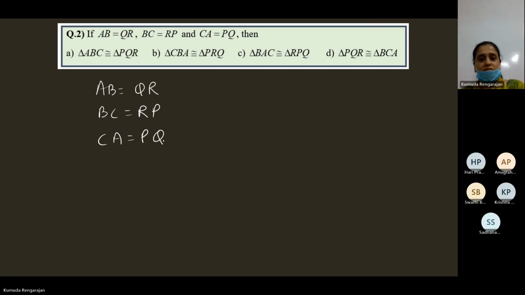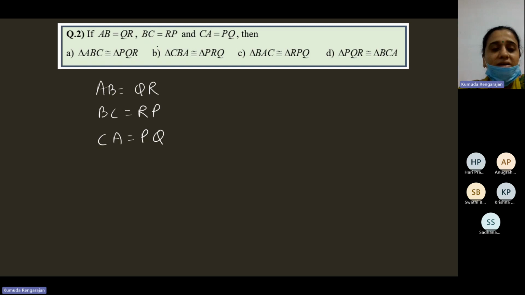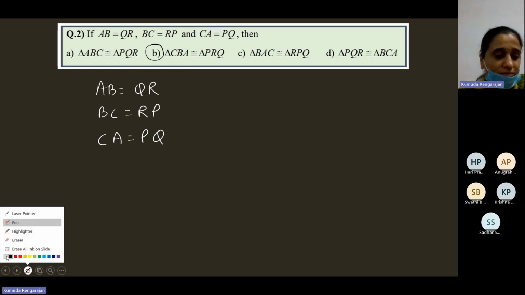If AB is equal to QR, BC is equal to RP, and CA is equal to PQ, which of these is right? Is the question. Which one? B. Online students, please participate. So from the class, I get option B. Let's check if that's right.